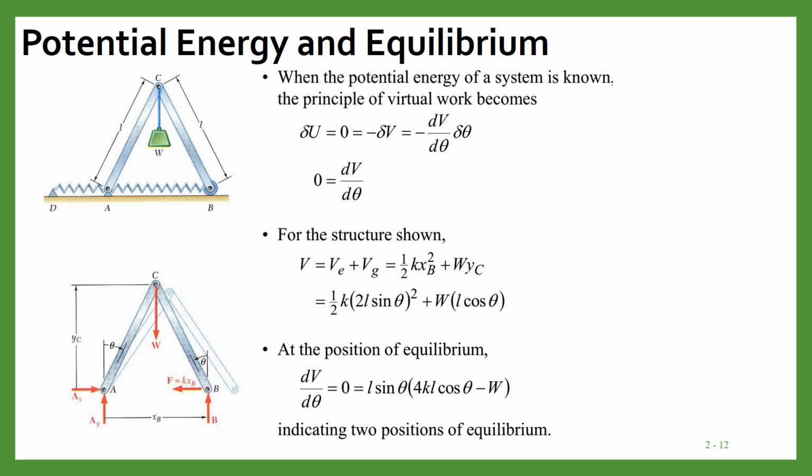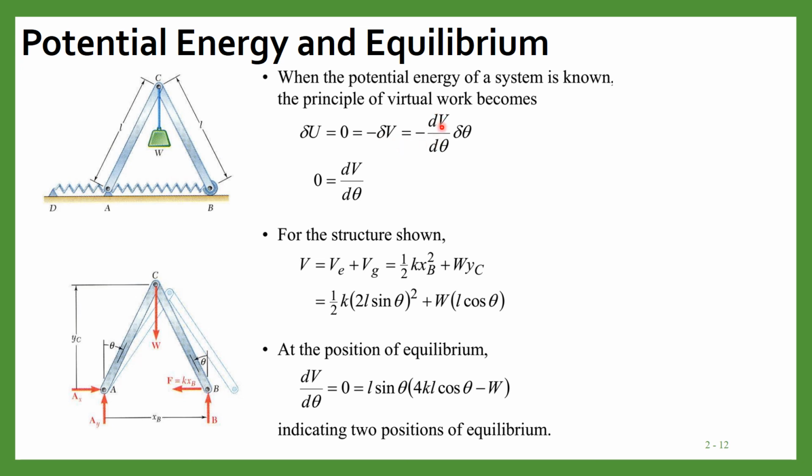Now let us see the relationship between potential energy and equilibrium. Suppose the potential energy of a system is known, then the principle of virtual work will be like this. As we all know, for the application of the principle of virtual work, the virtual work delta U should be equal to 0, and we can also write it as minus delta V, because delta U is minus delta V for conservative forces.